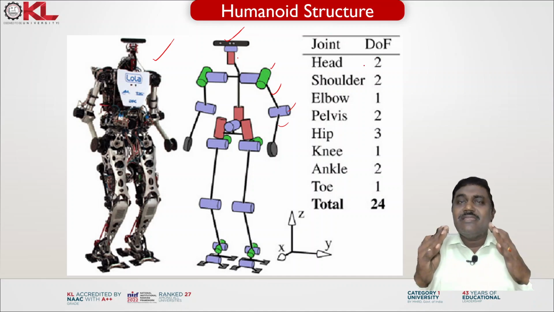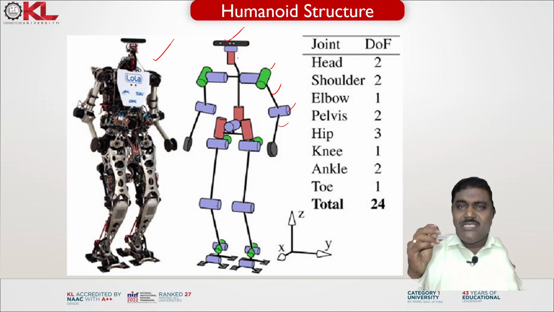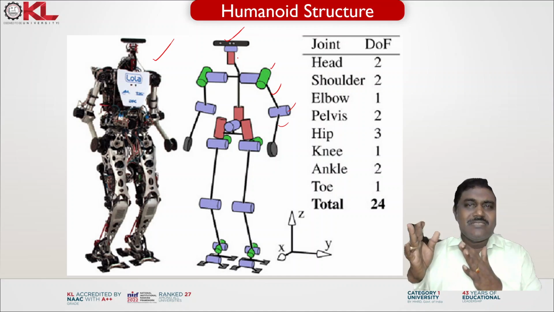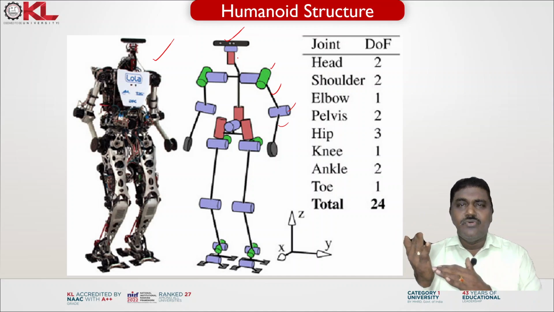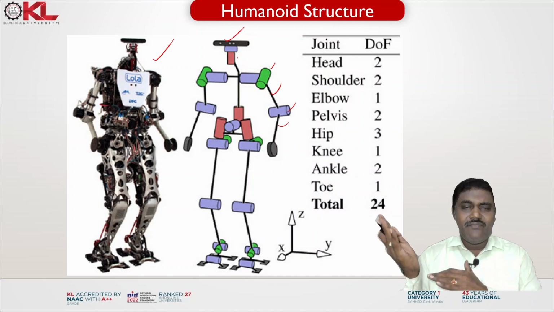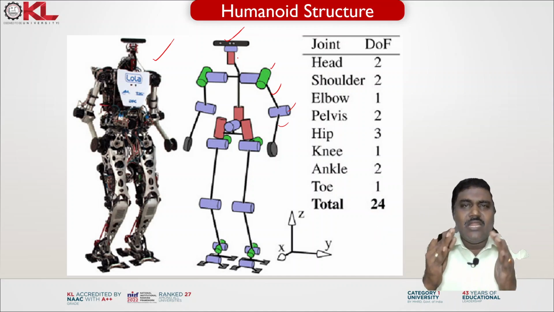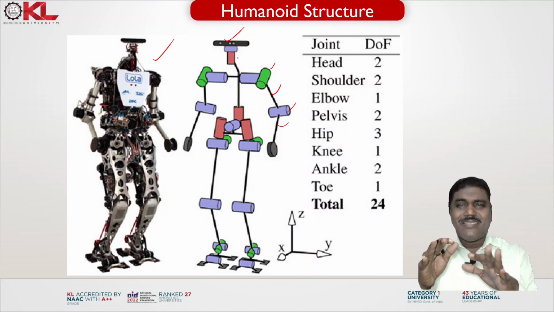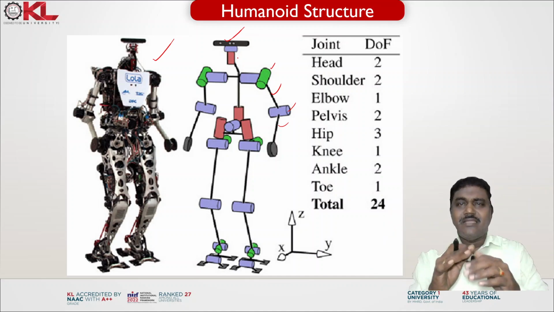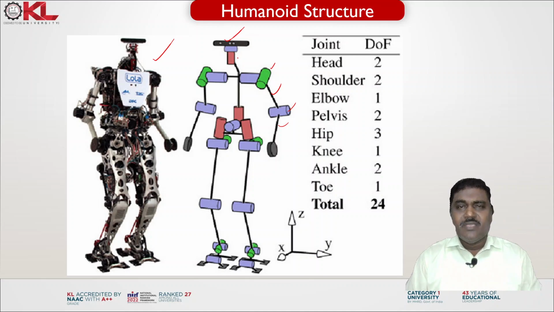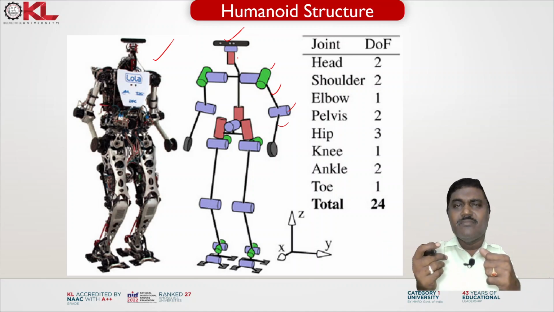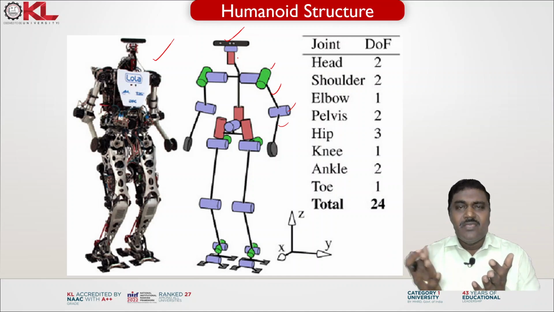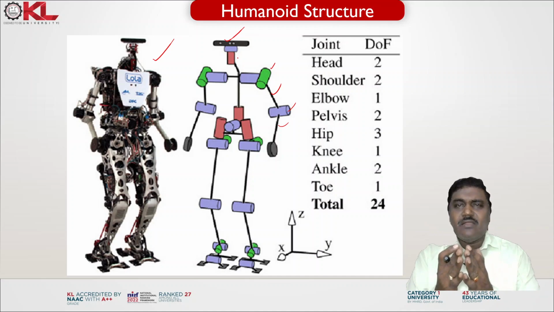So what do we mean by degree of freedom? At each joint, how many ways it is allowed to move, that defines the degree of freedom. At a particular joint, if it is allowed only one direction and restricted in all other directions, that is known as a single degree of freedom. If that joint allows two directions, then it is 2 degrees of freedom and the remaining are arrested.